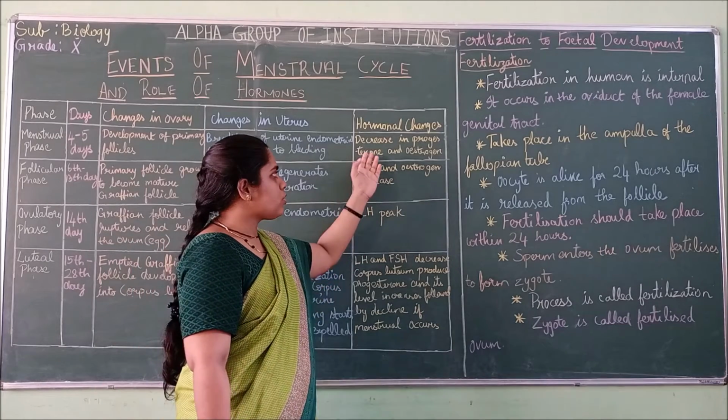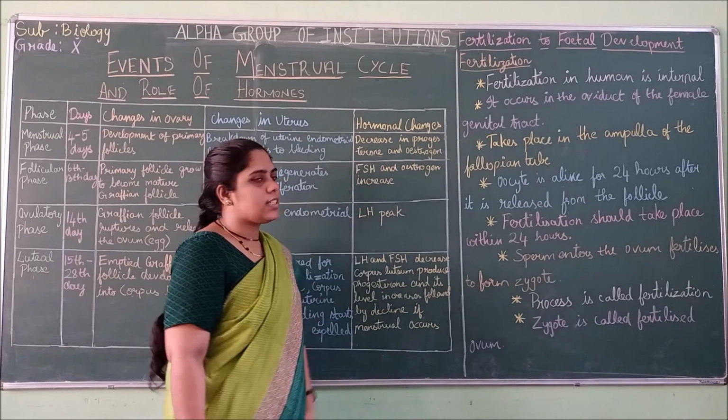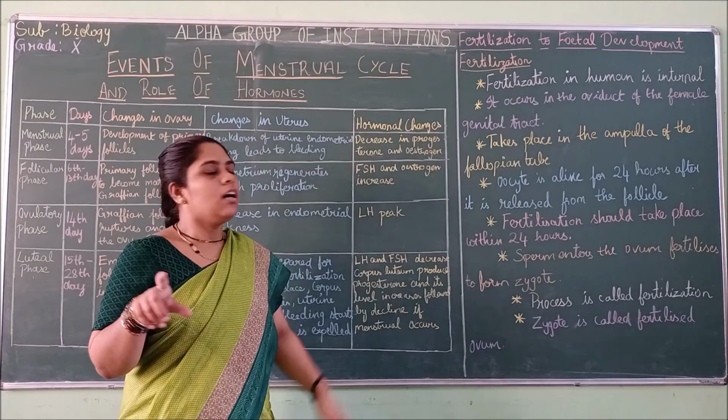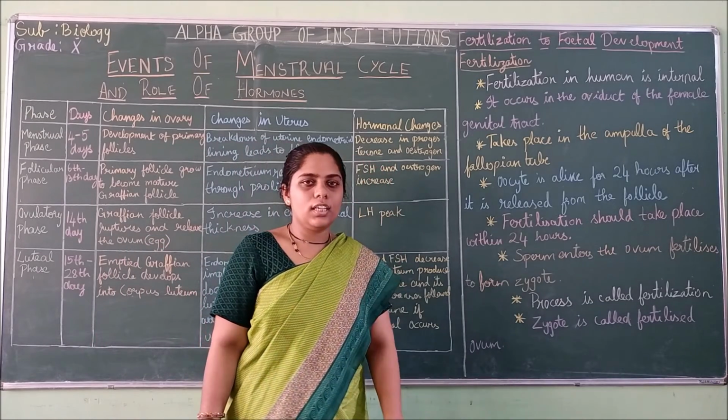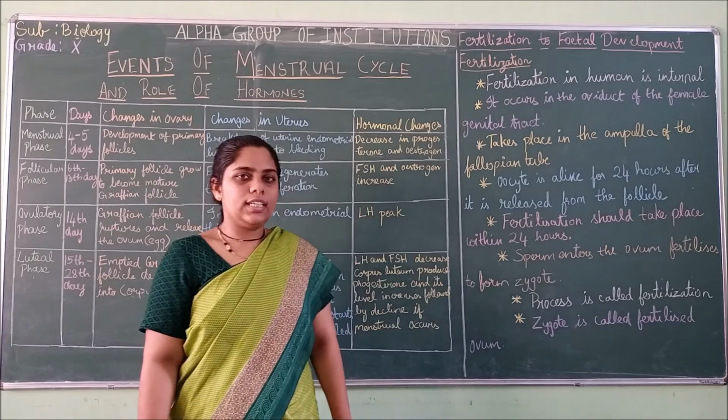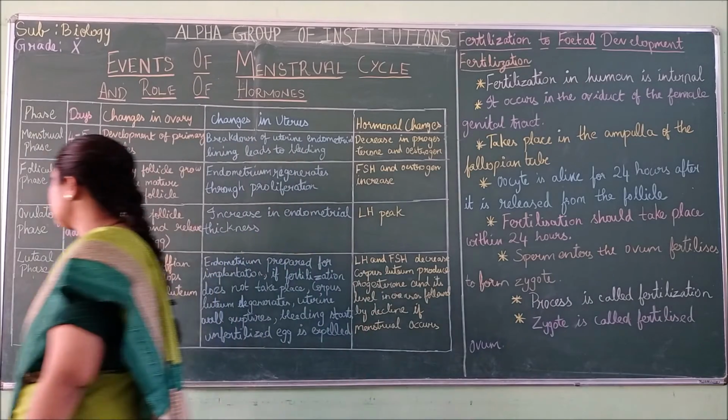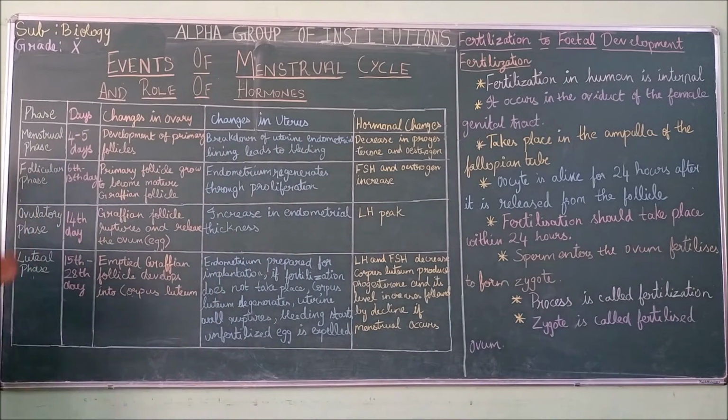Whereas in hormones, if you see, there is a decrease in progesterone. The ovarian hormones, that is the progesterone and estrogen, have decreased. Then next is the follicular phase. This happens around the 6th to 13th day. In between these days only, the follicular phase takes place.